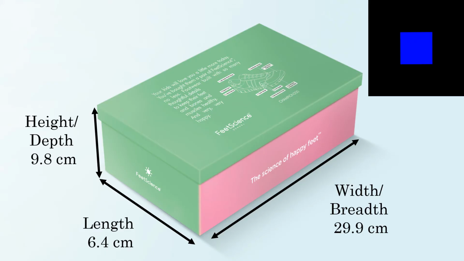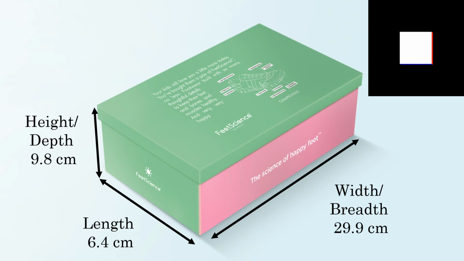Take any box. I have taken my shoe box here and measure the length and breadth using the ruler and the height of the shoe box also using a ruler or measuring tape. Approximately the length of my shoe box will be 6.4 centimeters. Then the breadth or width will be 29.9 centimeters.